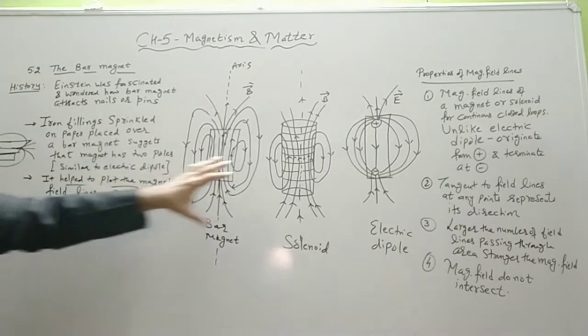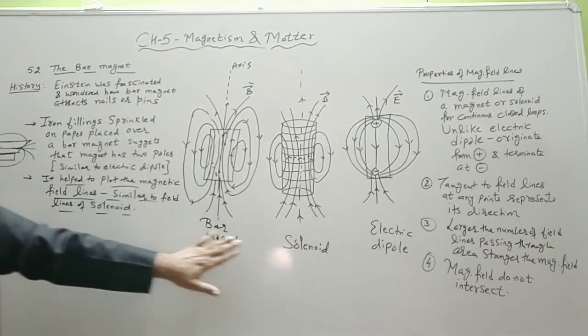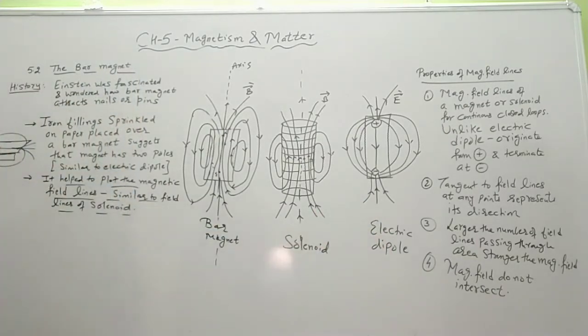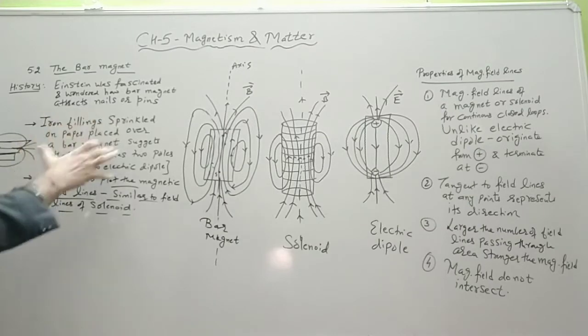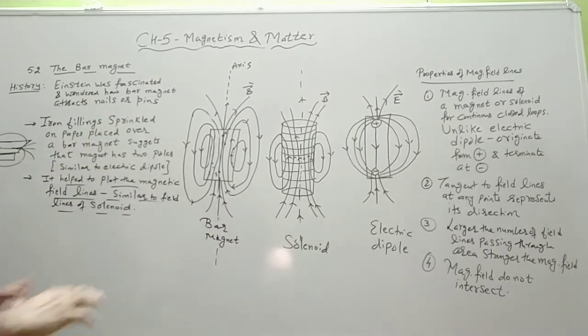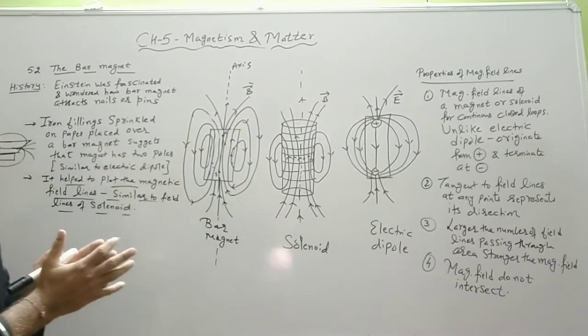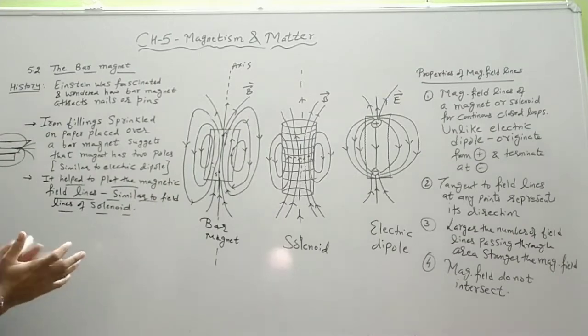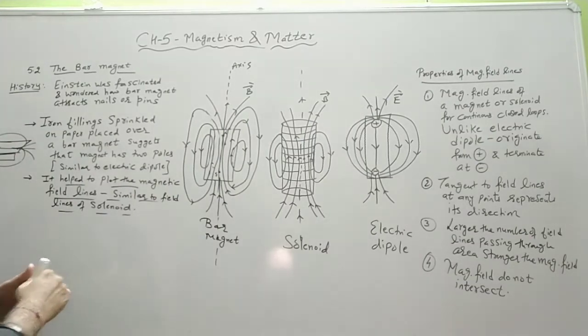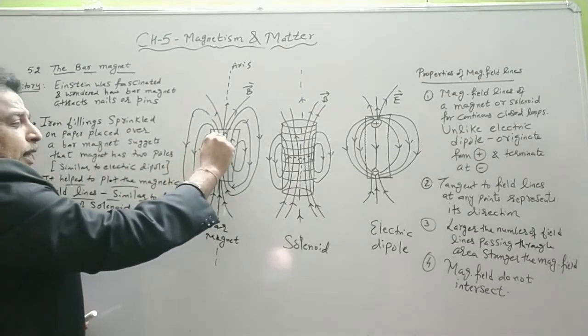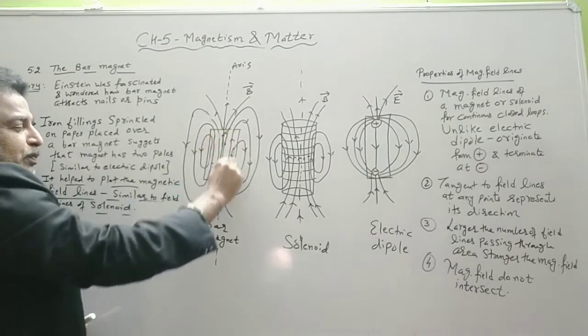Now see the comparison. We have a bar magnet, a solenoid and an electric dipole. From this observation, the pattern was drawn and it was found that these field lines were concentrated more near the ends of the bar magnet.